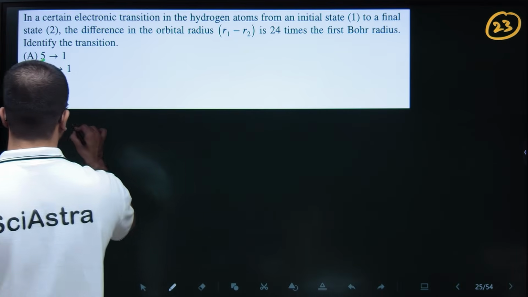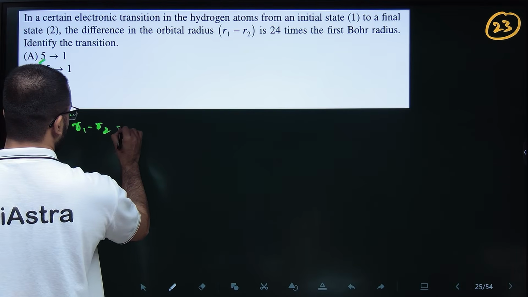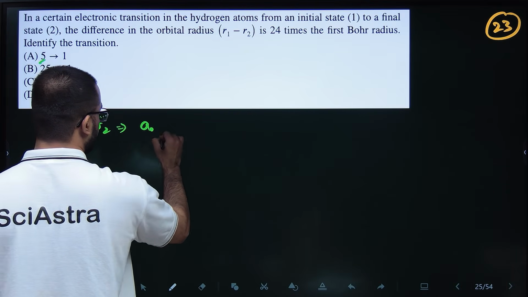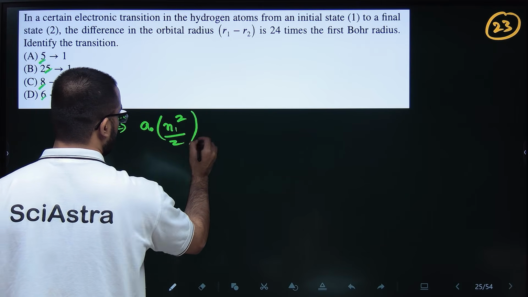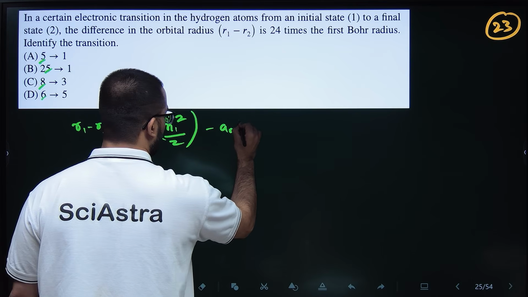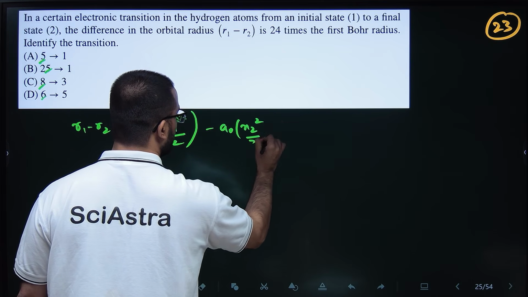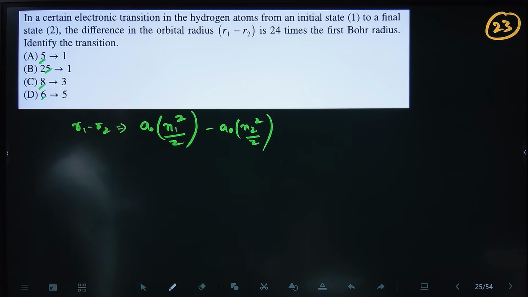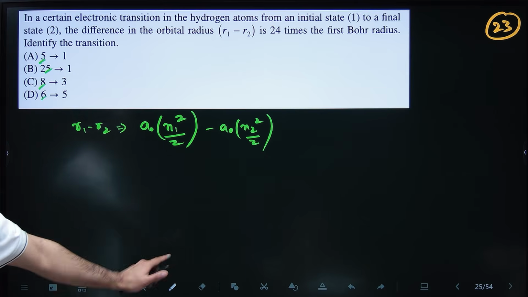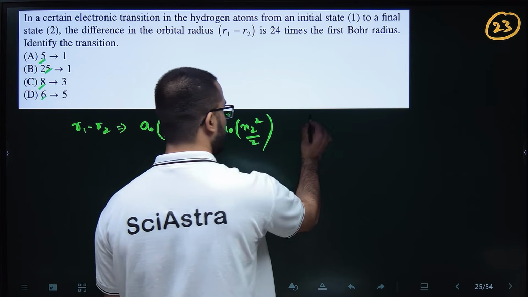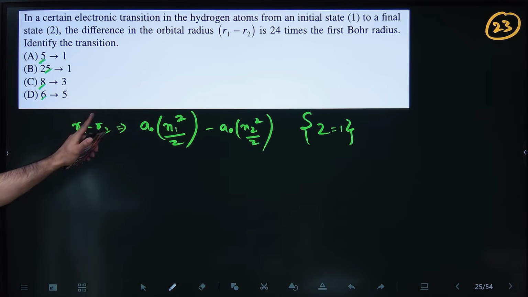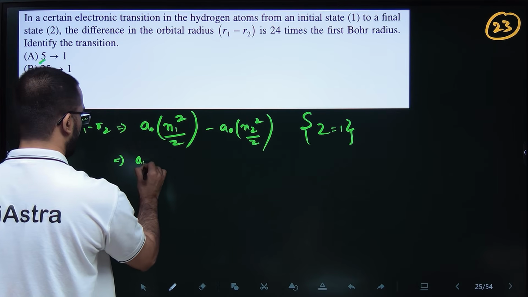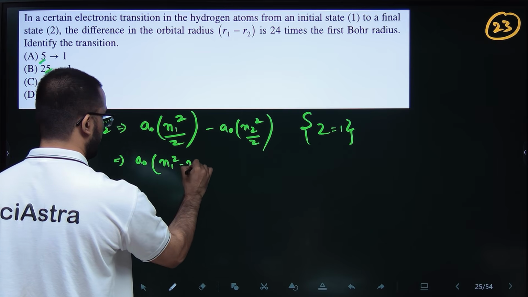So R1 minus R2 is equal to a naught n1 square by Z minus a naught n2 square by Z. Okay, this is the thing. And Z, if nothing is given, you will take Z as 1. Okay, if nothing is given, take Z as 1. So this whole R1 minus R2 will be a naught times n1 square minus n2 square.